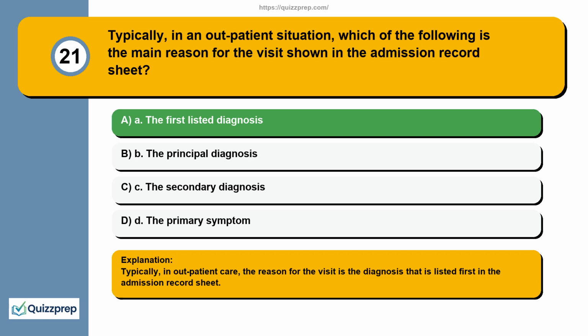Typically, in outpatient care, the reason for the visit is the diagnosis that is listed first in the admission record sheet.